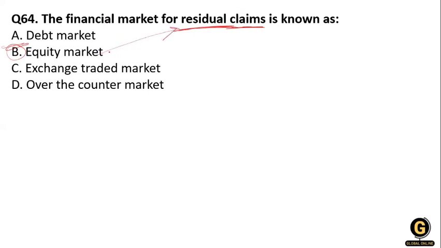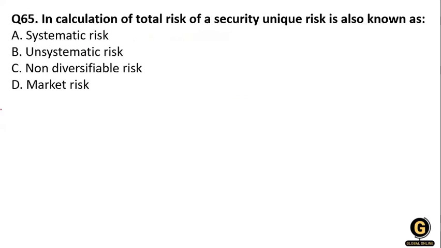The equity shareholder gets the profit only after all the profit is distributed to the debtors, to the long term debtors, to the preference shareholders, and after that, at last, he will get profit. Many times there is a loss in the company, that's why they claim the residual claim. So who is eligible for claiming the residual claim? The equity shareholder. Clear?